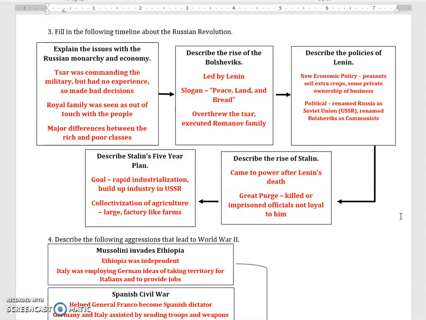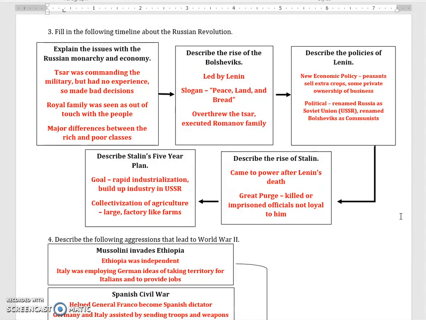The Tsar commanded the military. He was the head of the military, but he really had no experience, so he made really bad decisions. In many ways, the royal family was seen as out of touch with the people, and of course there's economic problems. The war is expensive. There's huge differences between the rich and the poor classes. So these economic problems are just making the royal family and the other nobility seem even more out of touch with the people.